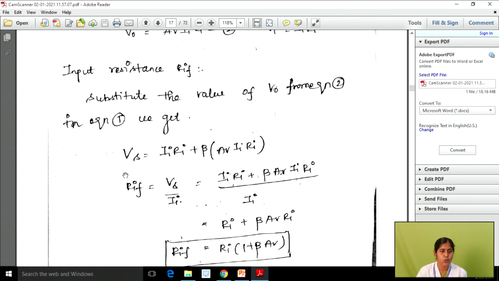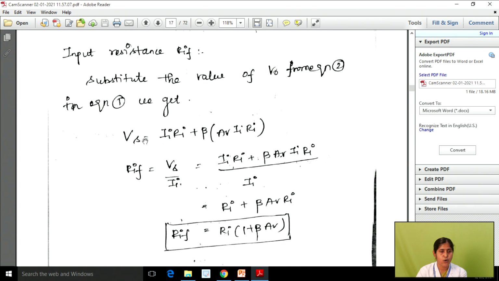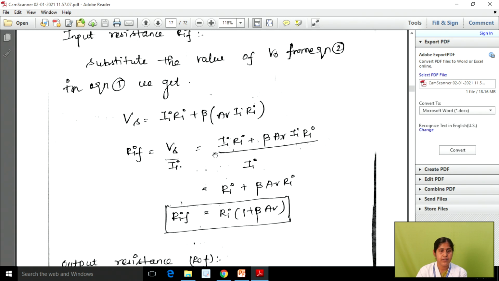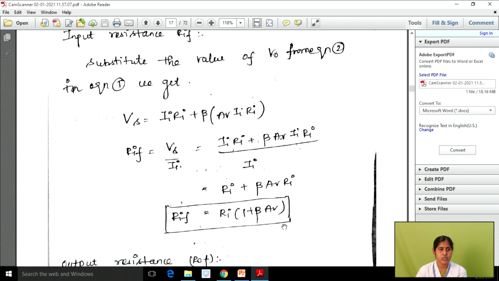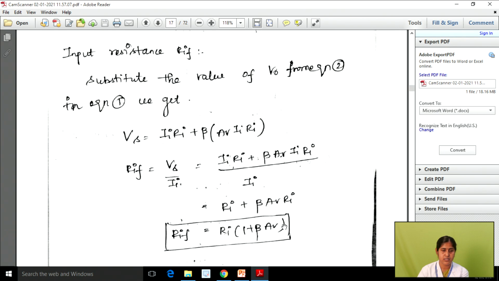And then from this, what is RiF? RiF is equal to Vs divided by Ia, right? Now we know the value of Vs, so we can substitute it in this expression. We get Ia Ri plus beta into Av Ia Ri divided by Ia. Now we can take Ia common, so this Ia and the denominator Ia cancel. Then we get Ri plus beta into Av into Ri. Here also we can take Ri common, so RiF, the input feedback resistance, is equal to Ri into 1 plus beta Av. This is the calculation for input feedback resistance.